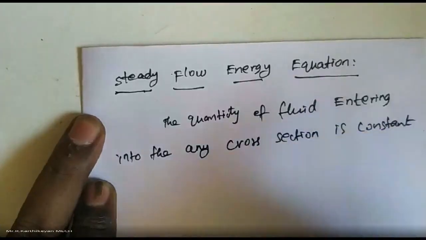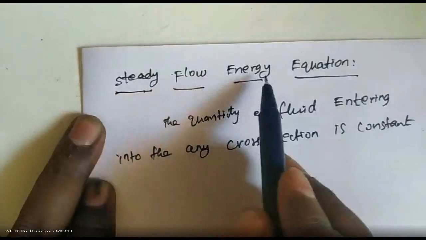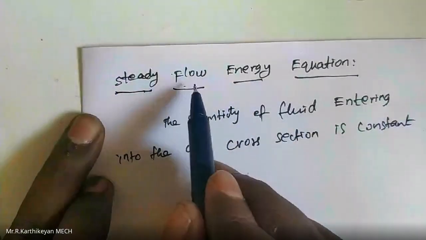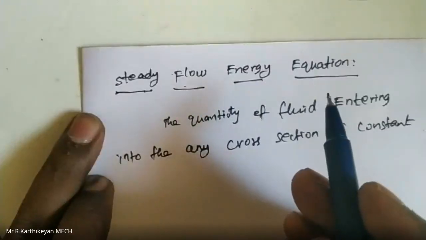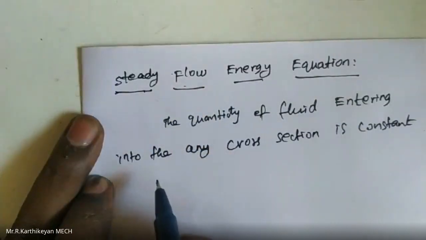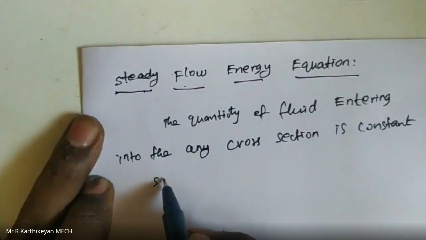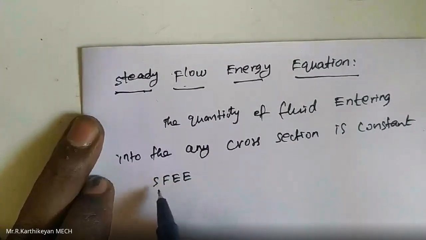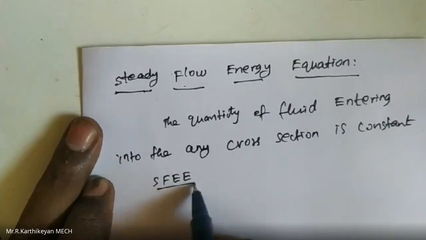That is steady flow. So what is the steady flow energy equation? An equation that is based on steady flow is known as the steady flow energy equation, that is SFEE.